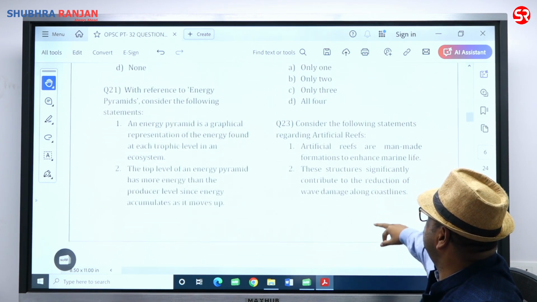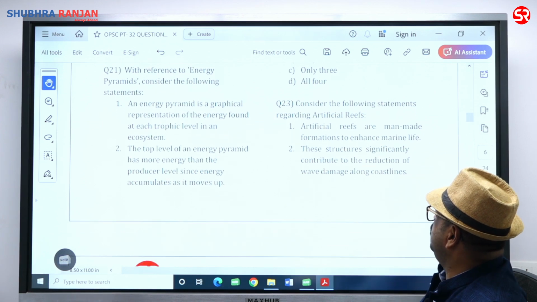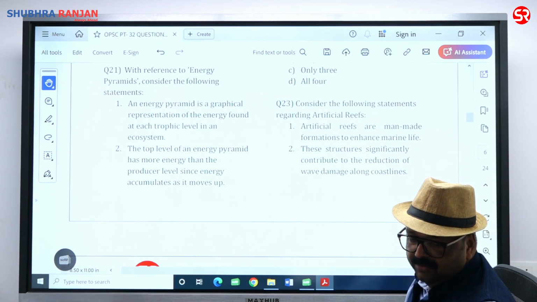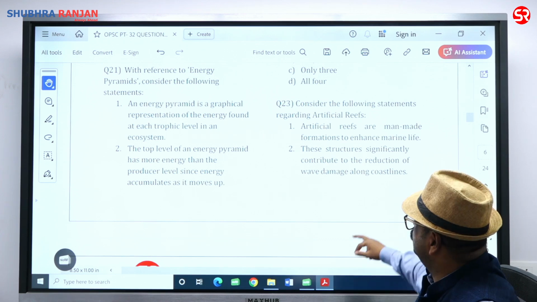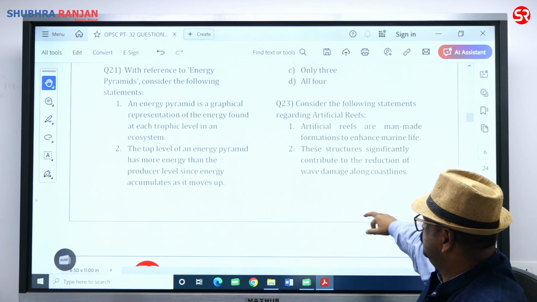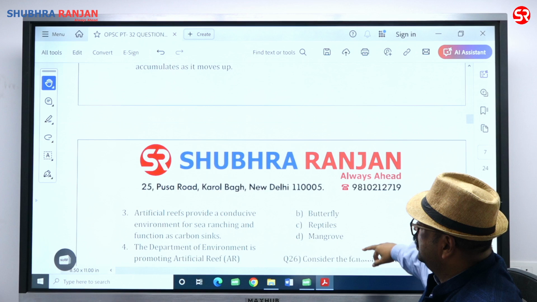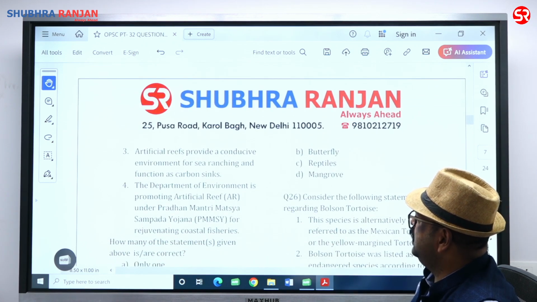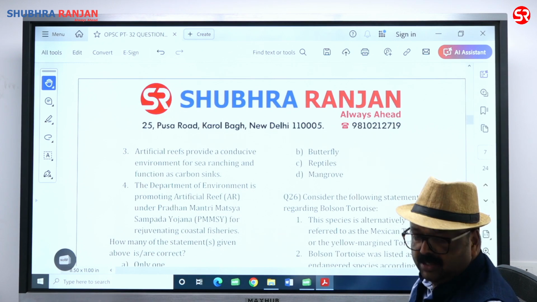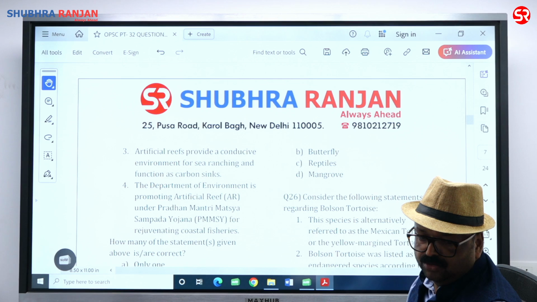Consider the following statement regarding artificial reef. Artificial reefs are man-made formations to enhance marine life. Right, kids. These structures significantly contribute to the reduction of wave damage along the coastline. So if we have a barrier reef, this can be possible. 1 and 2. Artificial reefs provide conducive environmental conditions for sea ranching and function as a carbon sink. That is also true.